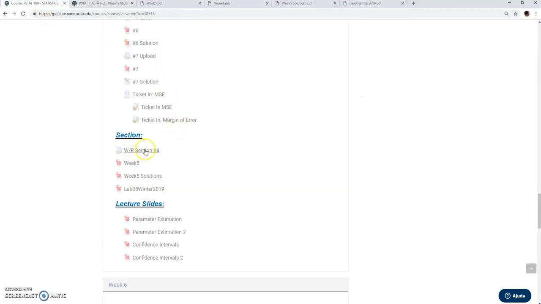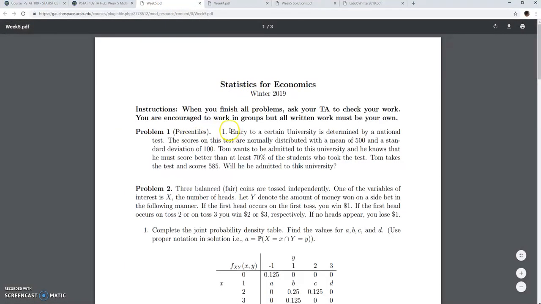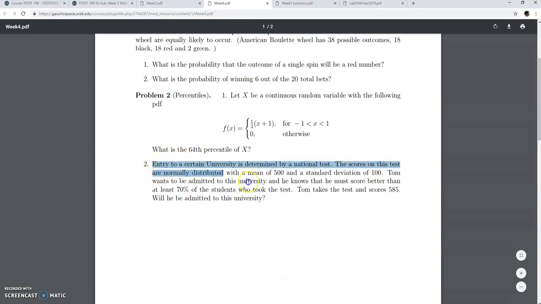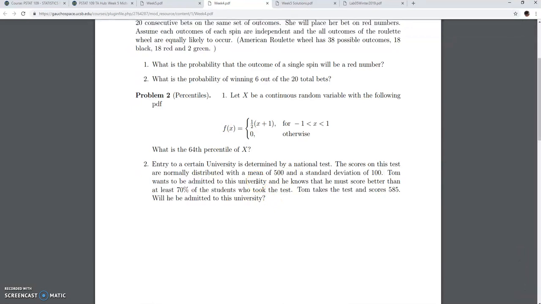So now for week 5, again, I'm going to change this as soon as I finish the video. Let's go over the assignments for the week. I started here with a percentiles problem about a normal distribution. You can see here, week 4, it's the same problem as part 2 of problem 2 from last week. The reason is that in my section I did not talk about this. Professor Nava did not get to talk about normal distributions by the time I was teaching my section, so I decided not to go over this problem before the professor talked about it in section. It's a good problem nonetheless.